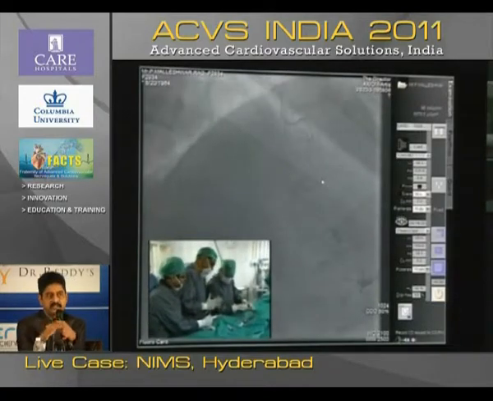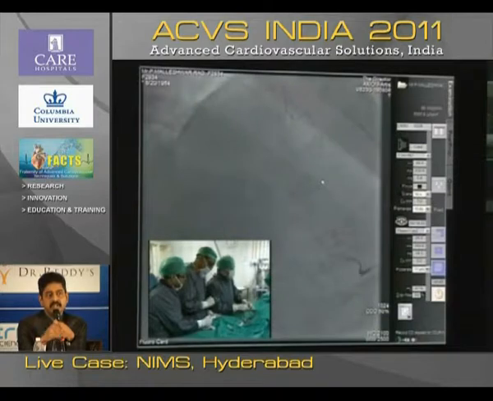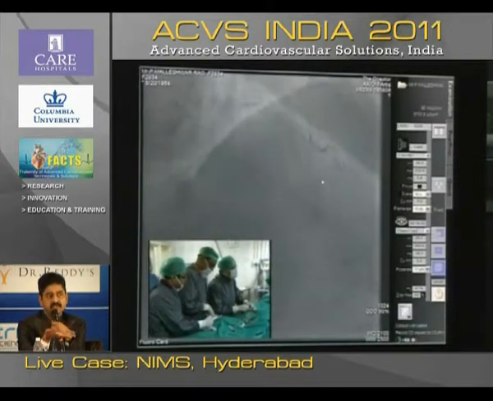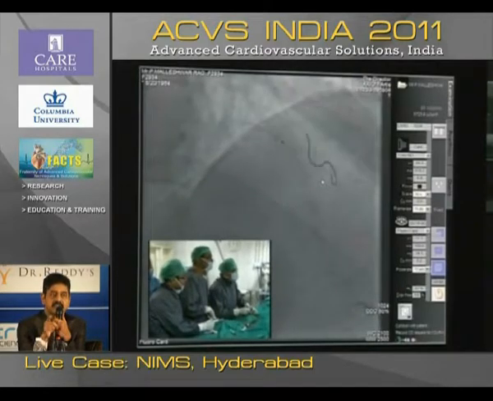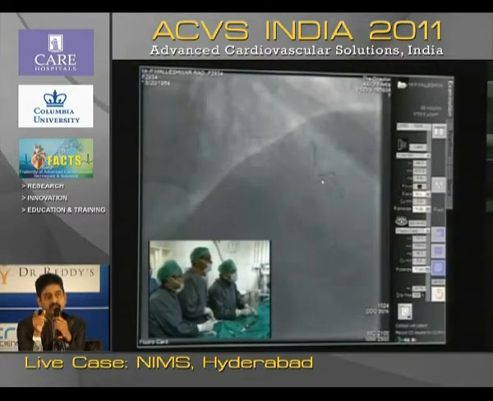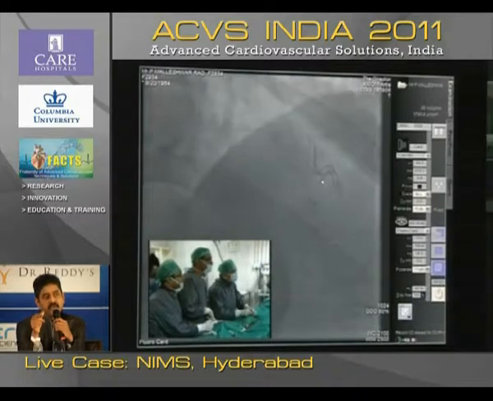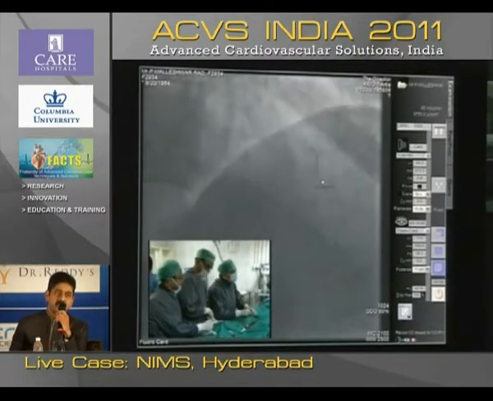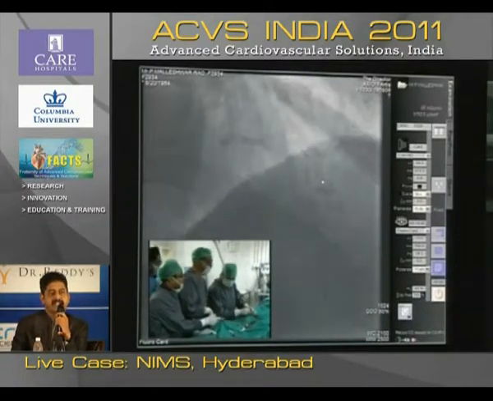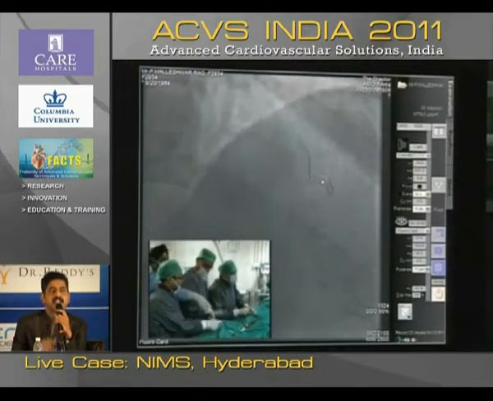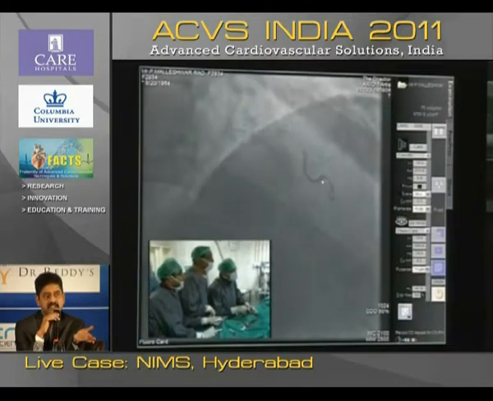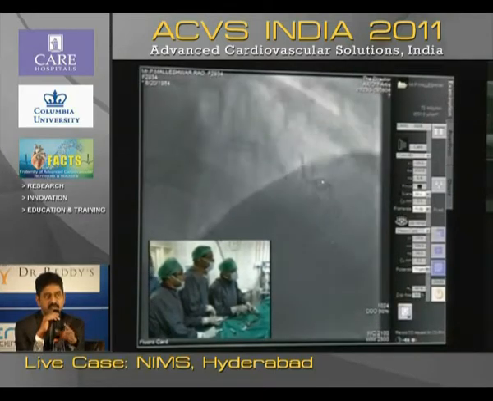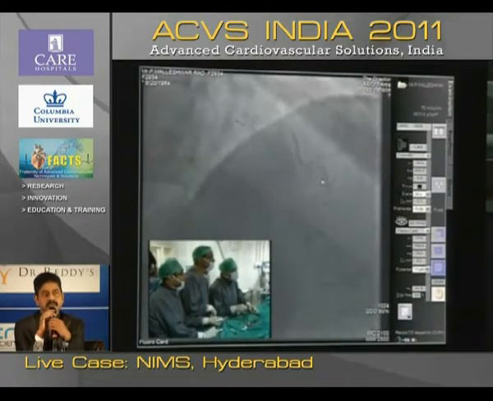In between the two wires, you pass a gauze piece. If you turn it towards that side, the diagonal wire gets closed. If you open it, then the other wire will be closed. This avoids the confusion of putting the device onto the other wire. It also helps in avoiding entanglement of the wires, because many times when you're tackling this LAD diagonal situation, the wires get entangled in the guide catheter itself. This small maneuver using one gauze piece can avoid all these troubles.